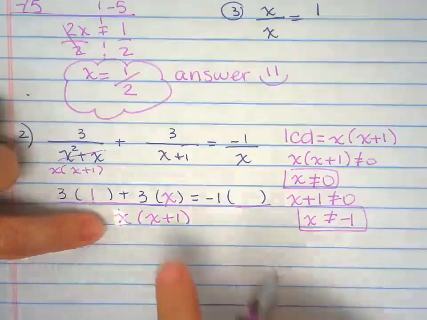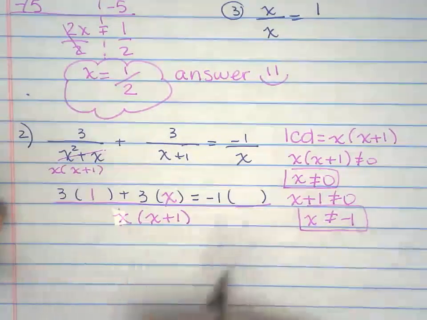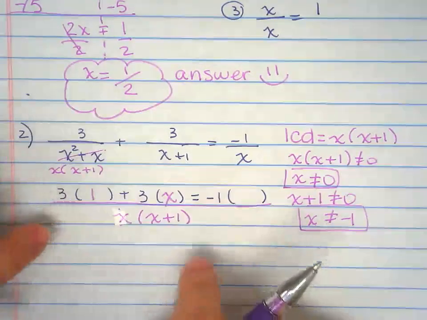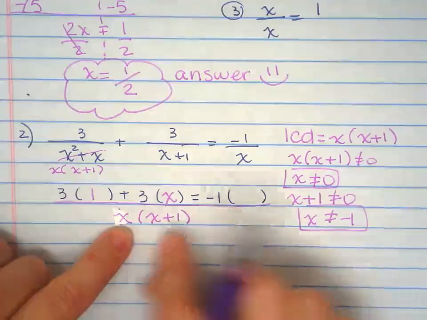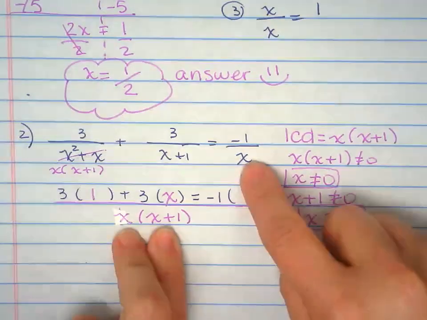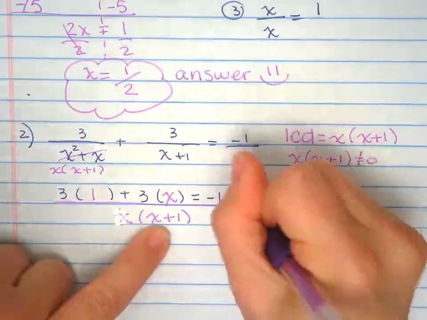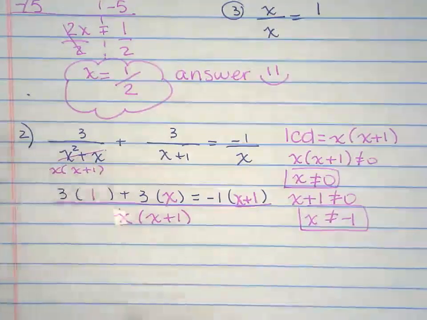I know I'm going super fast, but if you don't know this by now, you need to go back and watch the other videos where you're literally adding and subtracting only. LCD divided by D. These two simplify, I have x plus 1. Common denominator goes away.